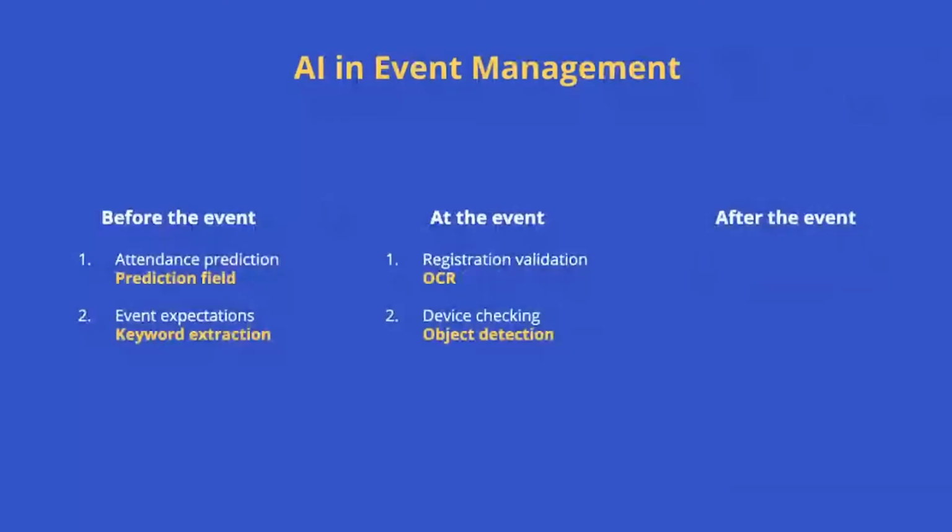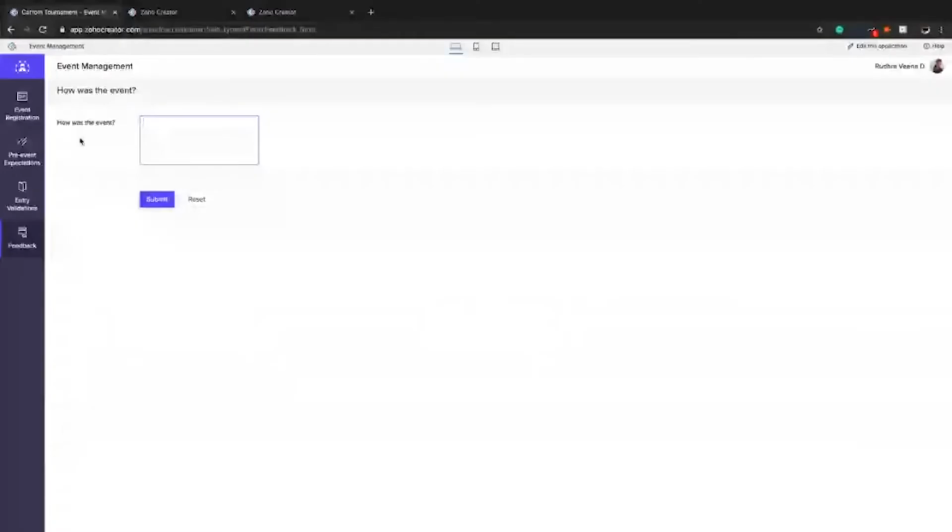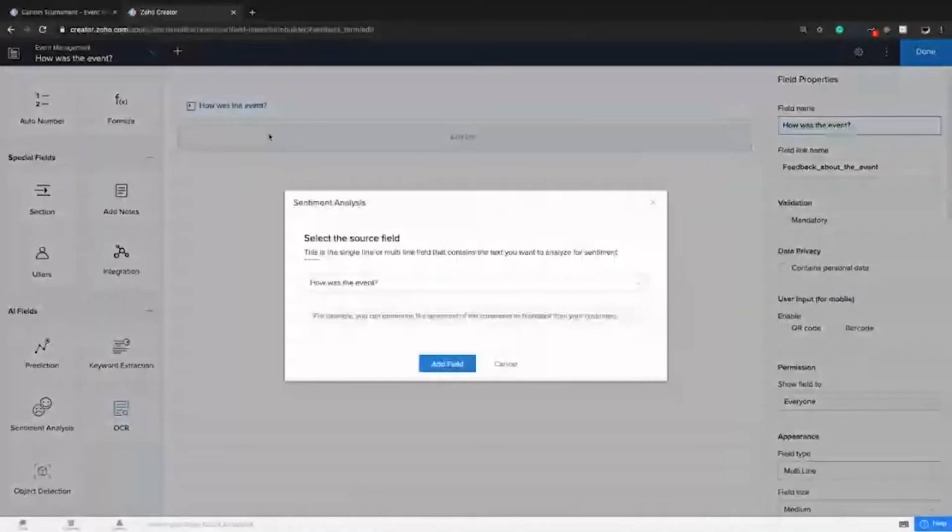After the event, obviously collect feedback from the attendees. For this, I'm going to identify the emotional tone from the feedback, and I'm going to use a sentiment analysis field. It is a multi-line field that gets the input from the user asking how was the event. Now let's add a sentiment analysis field to it. Select the source field. I would like to detect the emotion in the how was the event field. Let's add that field. Okay, done.